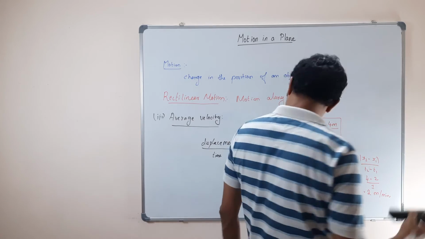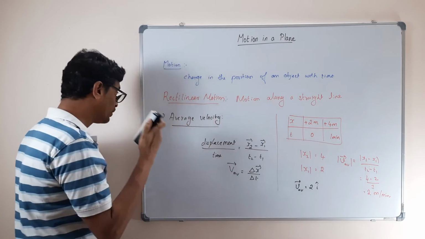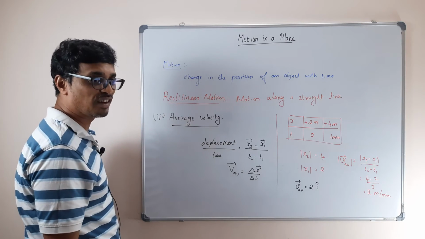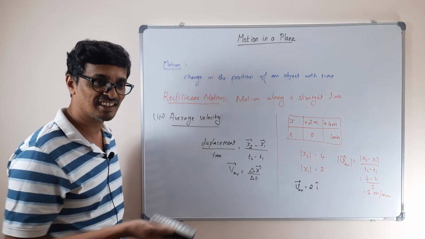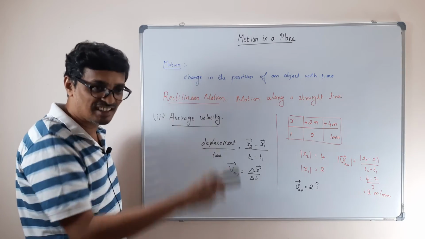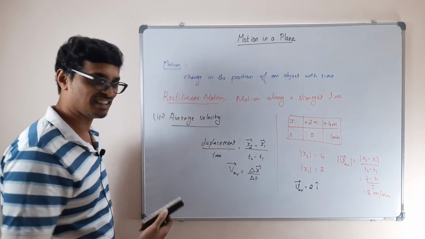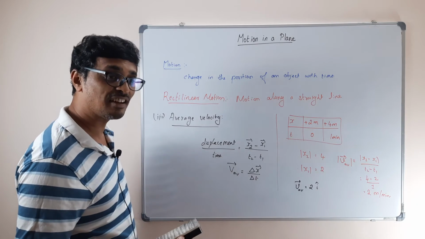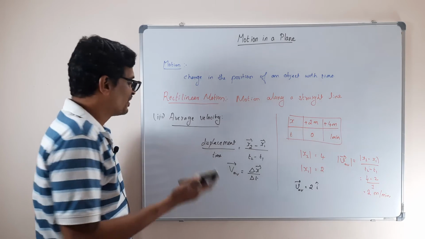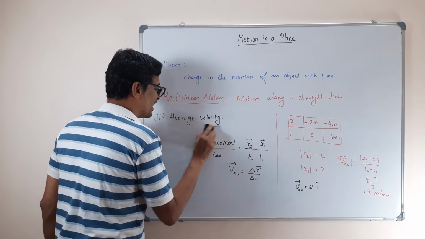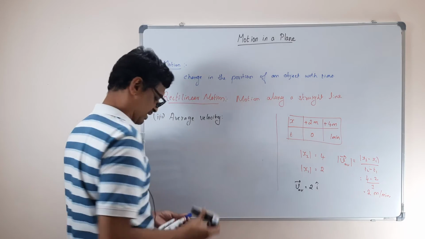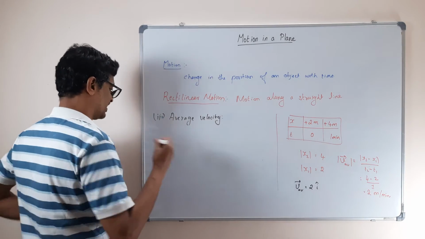Cool. Now we are going to do another one. So we got average velocity equal to displacement by time. Similarly, you can have something else also: the path length by time. That is the distance actually traveled. That will be a scalar, correct, because path length is a scalar. When you do that, you call it your average speed. Let me write it down here: average speed.